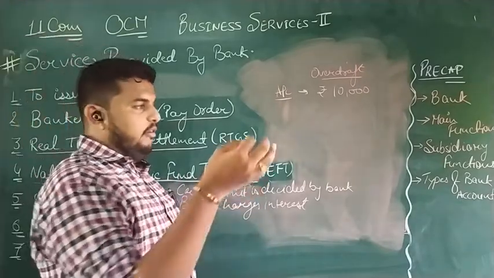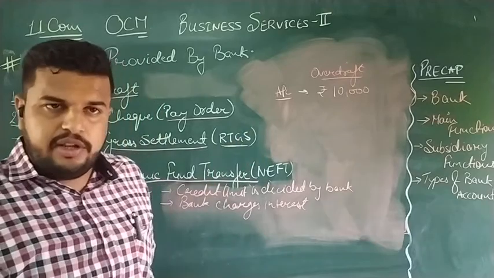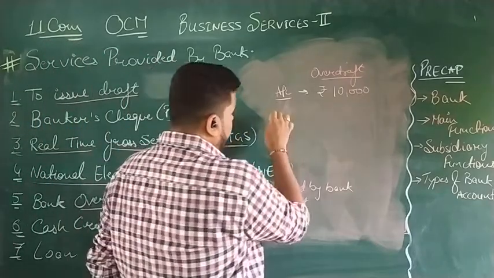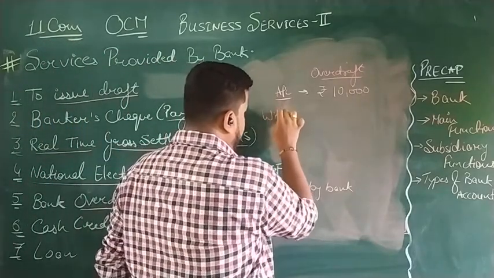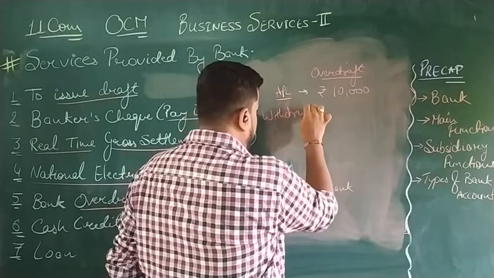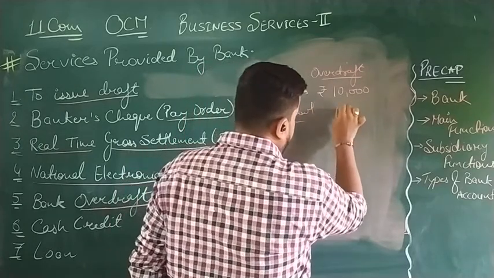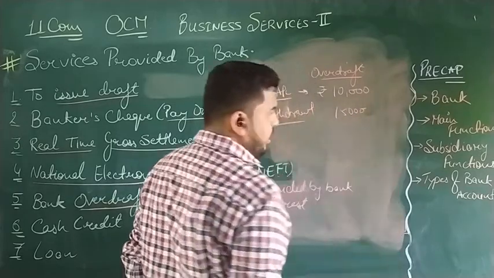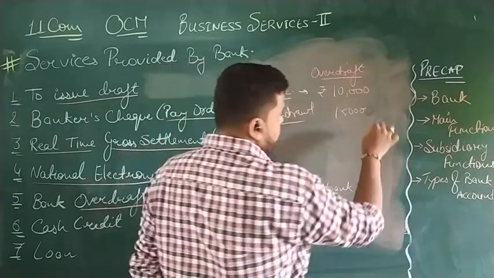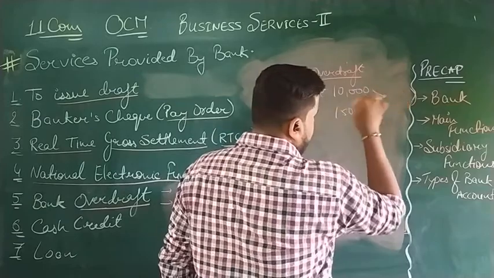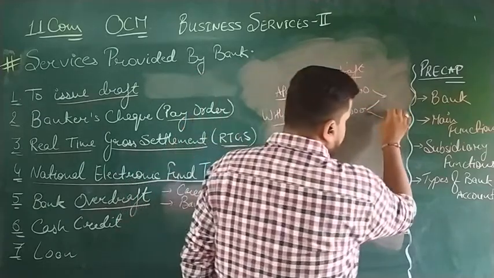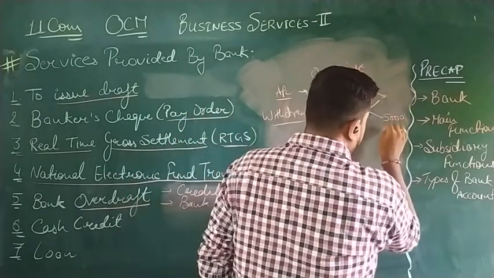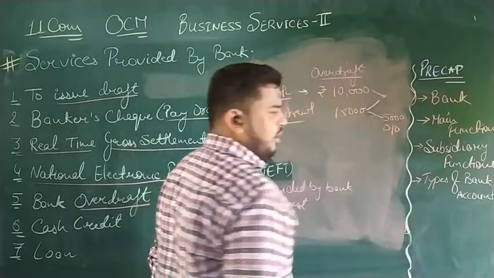So a party drew a cheque of rupees 15,000. So there is a withdrawal of 15,000. For the 15,000, 10,000 will be from my account, and for 5,000 there is overdraft.